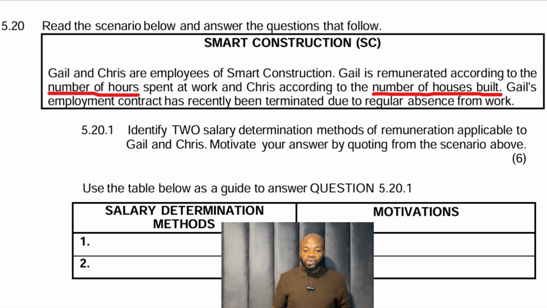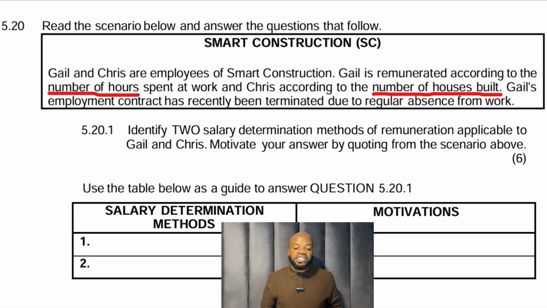Read the scenario below and answer the questions that follow. Gail and Chris are employees of Smart Construction. Gail is remunerated according to the number of hours. You can see I've underlined it there. According to the number of hours spent at work. And Chris according to the number of houses built. I've also underlined that. Gail's employment contract has recently been terminated due to regular absence from work.